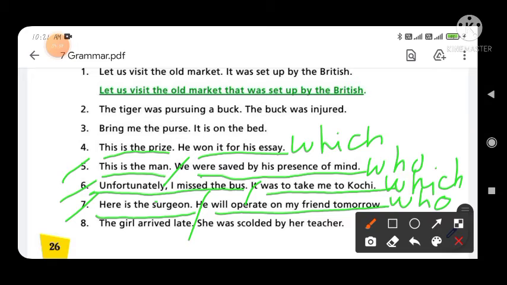That's clear. And now the option number 8, the girl arrived late. The girl arrived late, and after the late you have to write down who, which is a relative pronoun, and after the who you have to write down was scolded by her teacher, and drop out the full stop and he. That's clear. I hope you all understand about this.